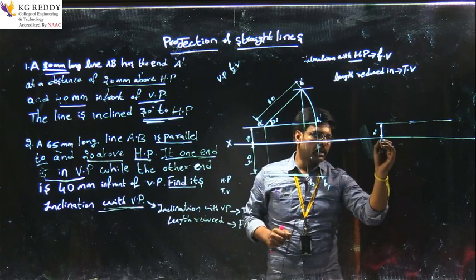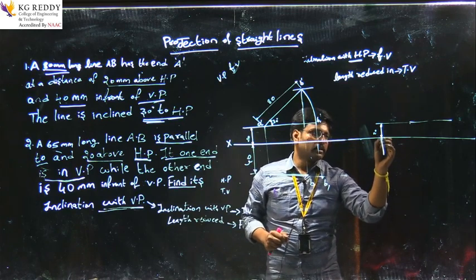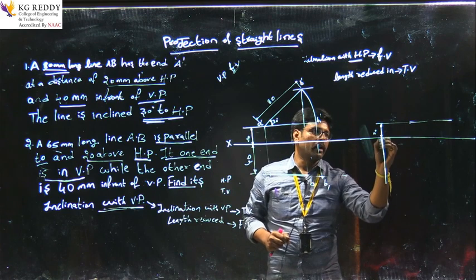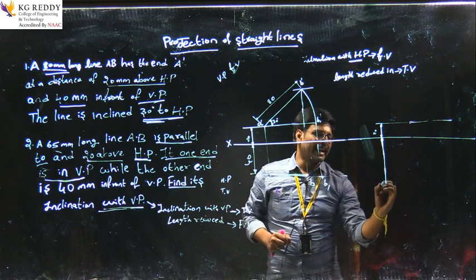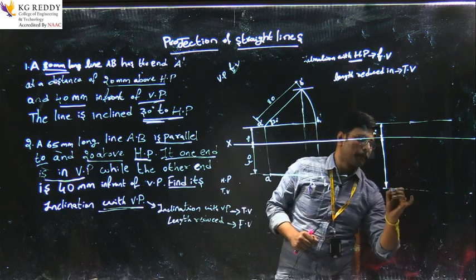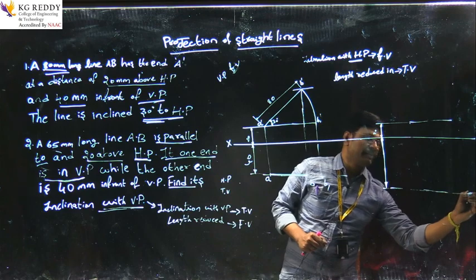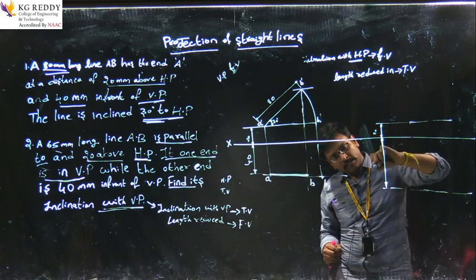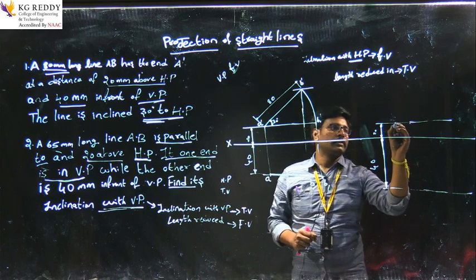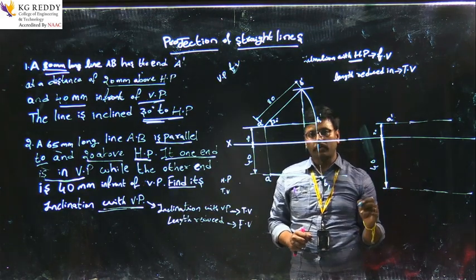So that's why I am taking the top view, and you just see here that I am trying to draw the other end, that is the second end, because the first end is in VP. So this is 40, and here it is A dash in front view.